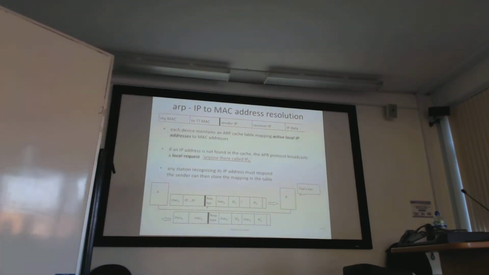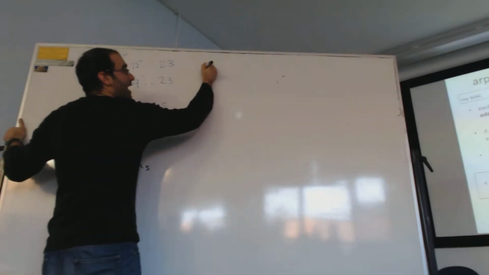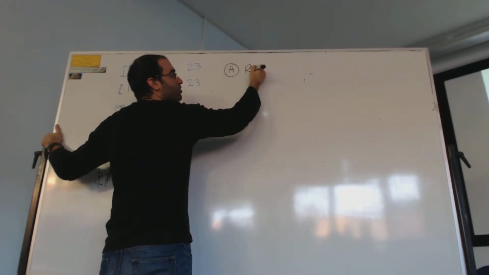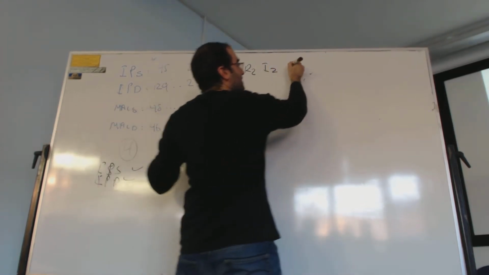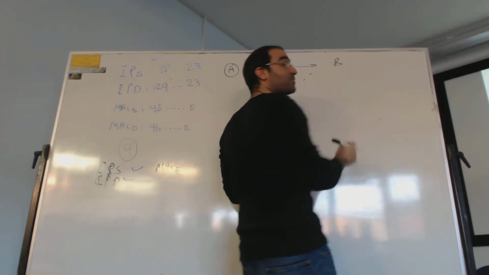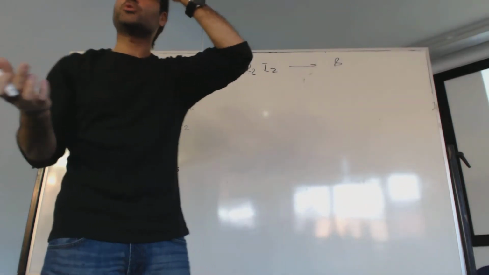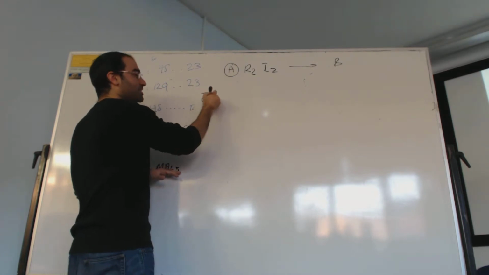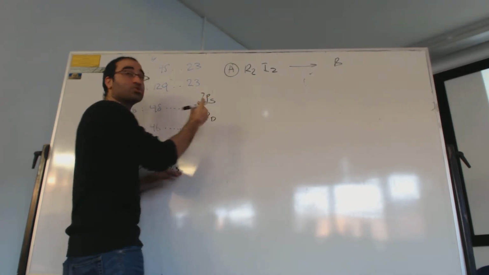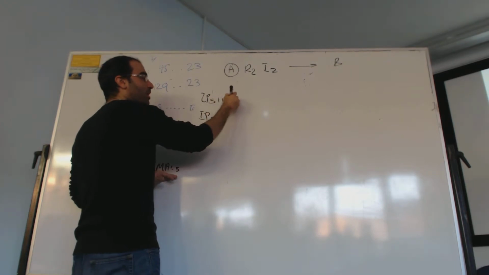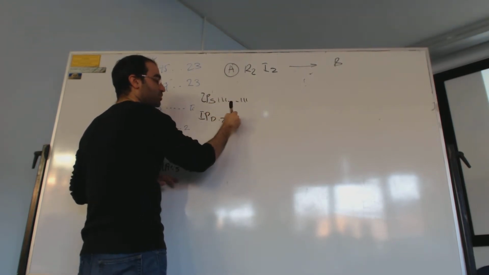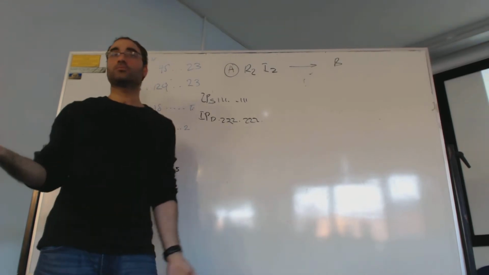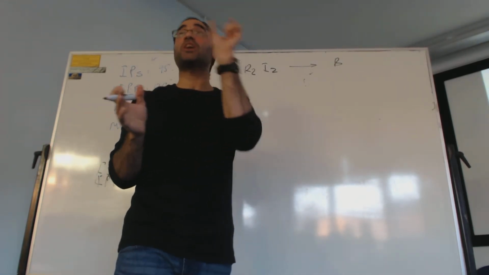The structure is, I'm trying to send, so I'll reach the stage where I'm trying to send from A, and that A was, for example, router number 2 with interface number 2, towards the destination, which is B, with its own interface. So I don't have an ARP table. So what do I do? I need to send a request to say, which MAC address does this IP address belong to? Because you have the source and destination. In the beginning of the question, I said your IP address of source and IP address of destination are fixed. I've already said they are 111 ending with 11 towards 222 ending 222. We didn't change that. We changed the MAC addresses.